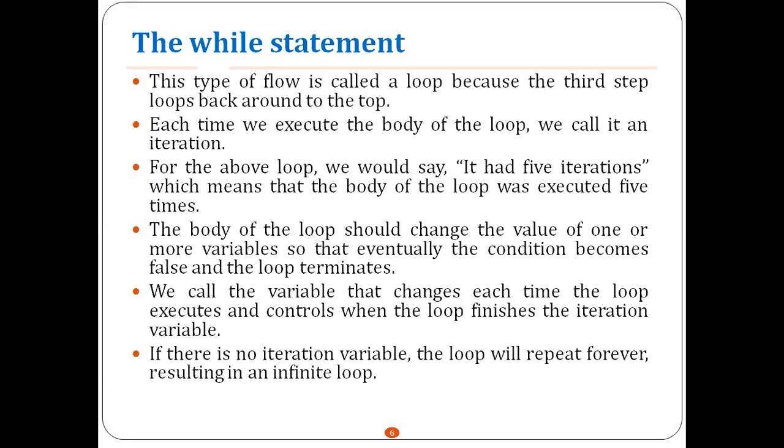The body of the loop is executed 5 times. The body of the loop should change the value of one or more variables so that eventually the condition becomes false and the loop terminates. You can change the value of one or more variables so that the condition eventually becomes false. If it doesn't become false, then your entire program enters into an infinite loop. The variable that changes each time the loop executes and controls when the loop finishes is called the iteration variable. If there is no iteration variable, the loop will repeat forever, resulting in an infinite loop.